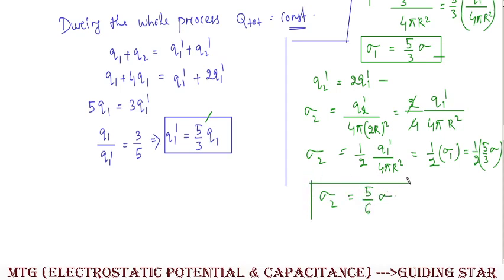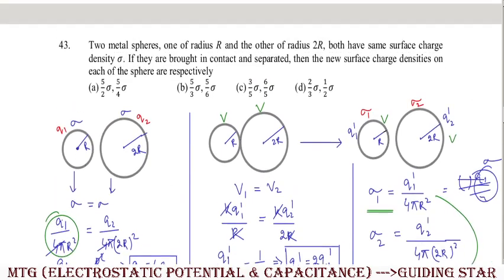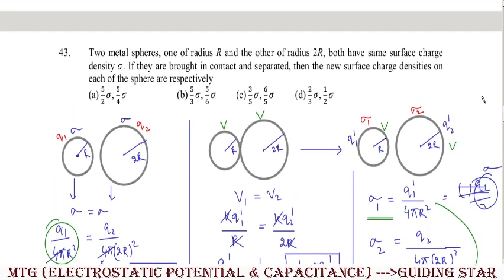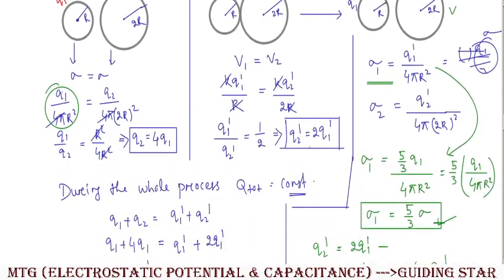So sigma 2 का value हमें कितना मिलेगा? 5 upon 6. Clear? So that means the value of sigma 1, surface charge density on the first sphere or smaller sphere, will be 5 by 3 sigma, and sigma 2 is 5 by 6 sigma. 5 by 2 wrong, 5 by 3 sigma, 5 by 6 sigma correct, 3 by 5 wrong, 6 by 5 also wrong, so 2 by 3, 1 by 2, that is wrong. That means option B here it will be the correct one.